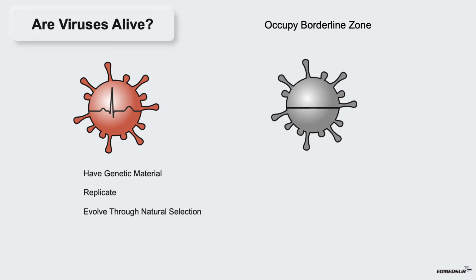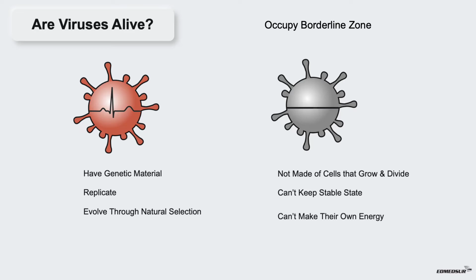On the other hand, they lack few features found in living organisms, like they are not made of cells that grow and divide. They can't keep themselves in stable state. They can't make their own energy, that is, they don't convert food into energy or capture sunlight. Therefore, some scientists have described them as living chemicals.